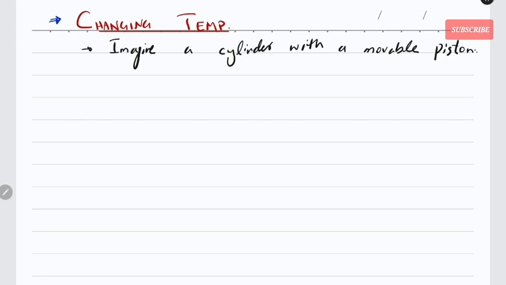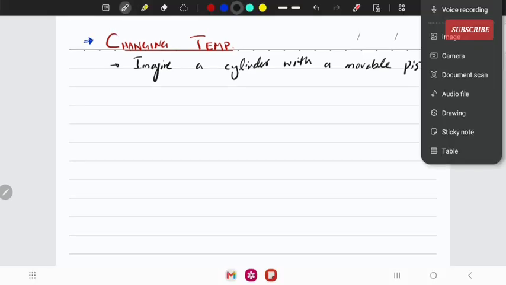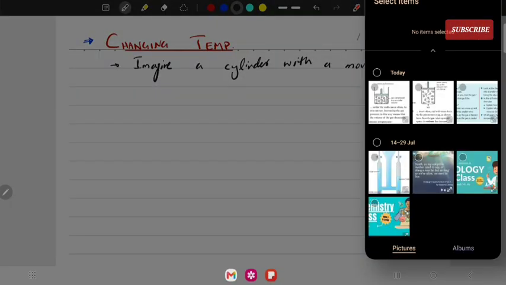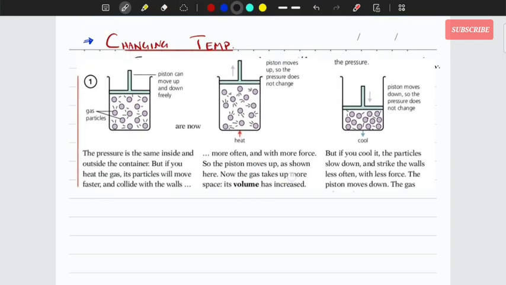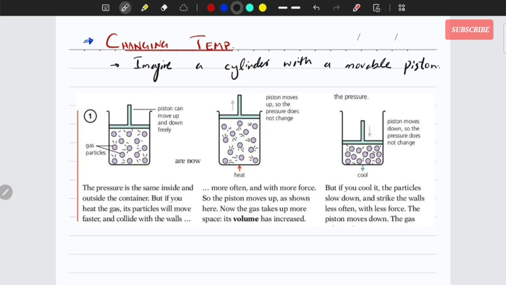Let me get you this image here. It would be much better to explain with that. Let's see that. So yeah, this is the image here. Now imagine this is the container we are talking about. Okay, what happens in number one? This is the movable piston at the top. The piston can move up and down freely depending upon how much pressure you are applying.